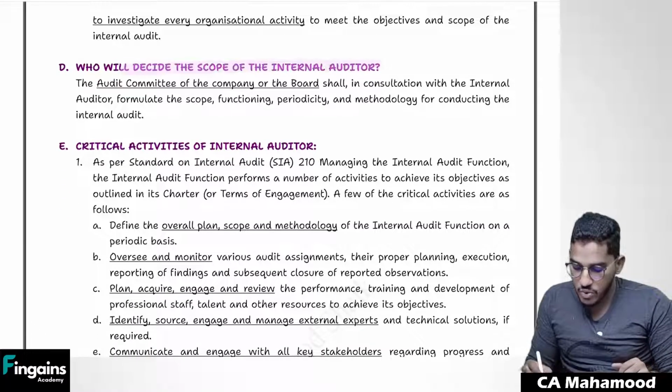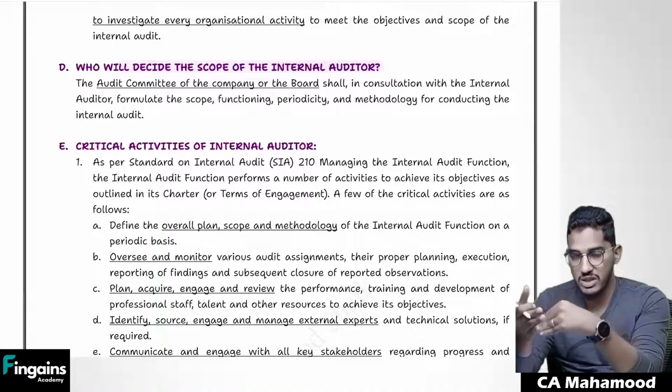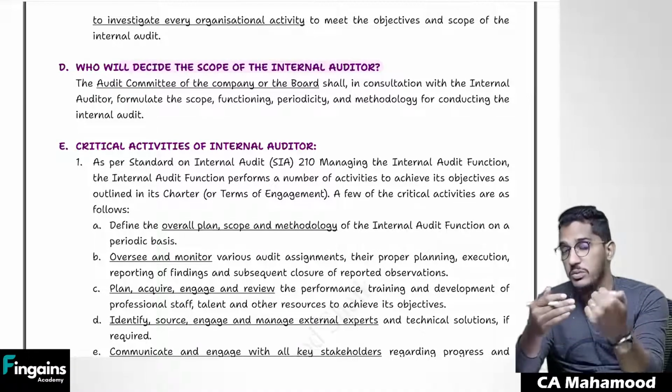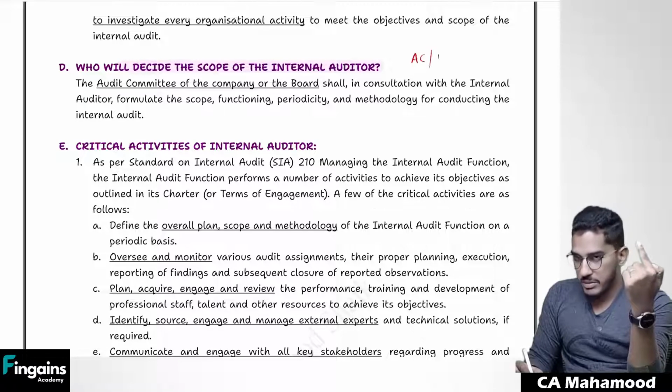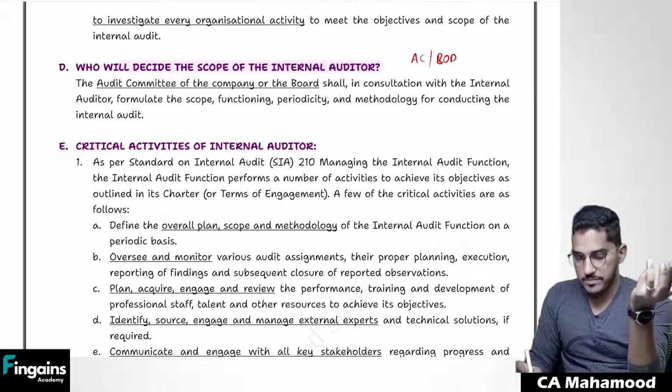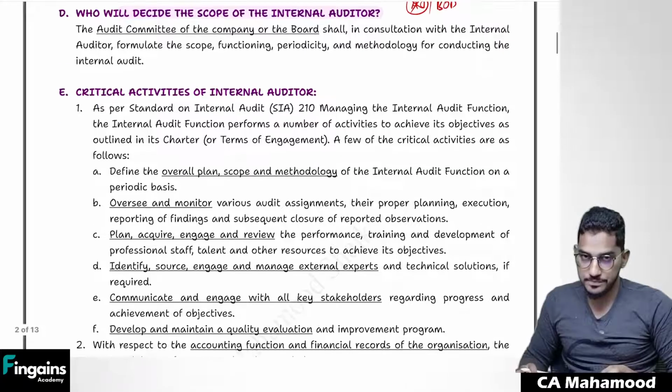Sir, who will decide the scope of the internal auditor? What internal auditor should do, what internal auditor should not do, what is included in his scope, what is not included in his scope? Who will decide it? If the audit committee is there, the audit committee will decide. If the audit committee is not there, then the board of directors will decide. So if the audit committee is there, they will sit with the internal auditors, do the proper consultation, and decide what will be the scope of the internal auditor. If there is no audit committee, the board of directors will sit with the internal auditors and finalize what will be the scope of the internal auditor.